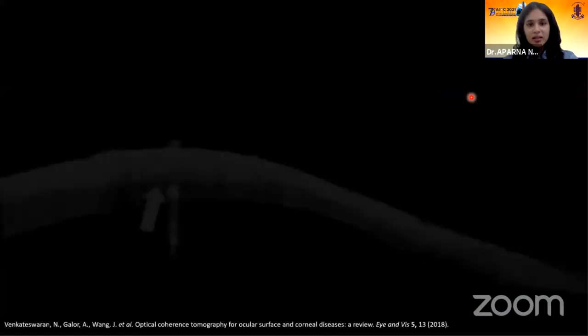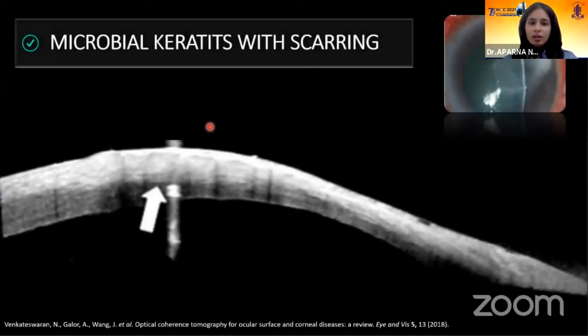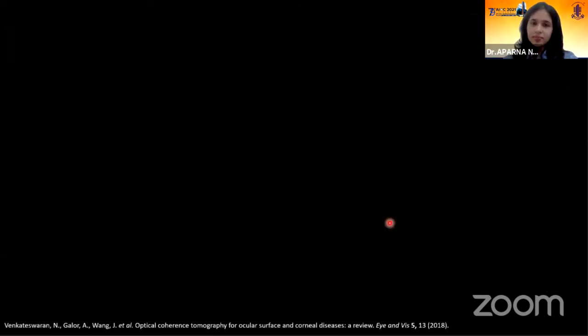Coming to infective keratitis. ASOCT is important to differentiate infiltrate from a scarring. In infiltrate, we have to know the extent, the depth of the infiltrate, as well as the size of the infiltrate. Whenever we look for infiltrate, we have to look for other signs like corneal edema, and the margins of the infiltrate will be ill-defined. Whereas in scarring, there will be more hyperreflectivity with well-defined margins, and they'll be associated with thinning. Except in a few cases of HSV, they'll be associated with thickening of the cornea.